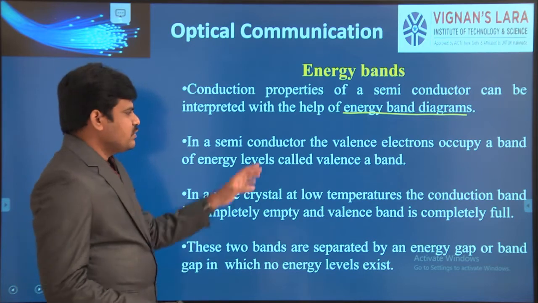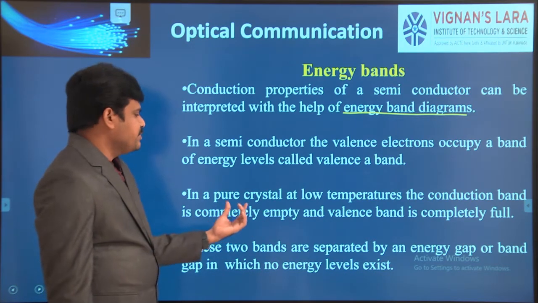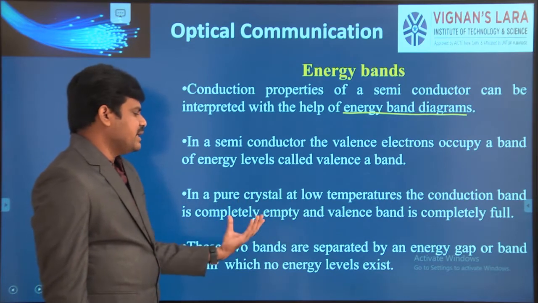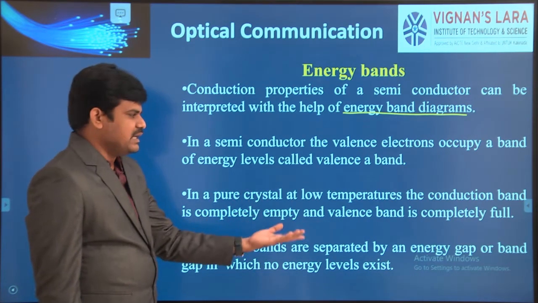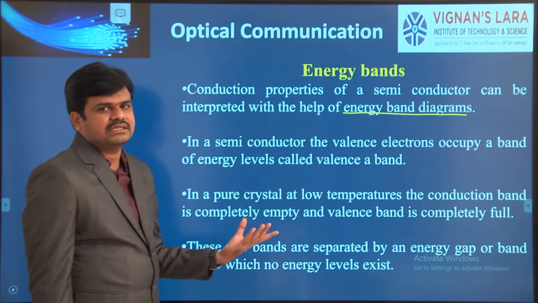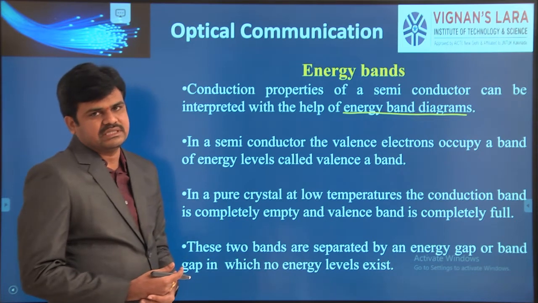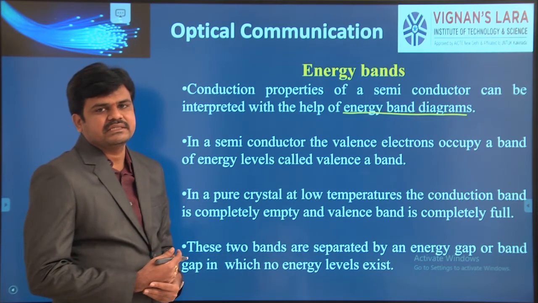So this is what we learned. We also came to know that in a pure crystal, the conduction band is completely empty and the valence band is completely full of electrons. That is, there is no proper conduction in the case of pure crystals. That is nothing but an intrinsic semiconductor.